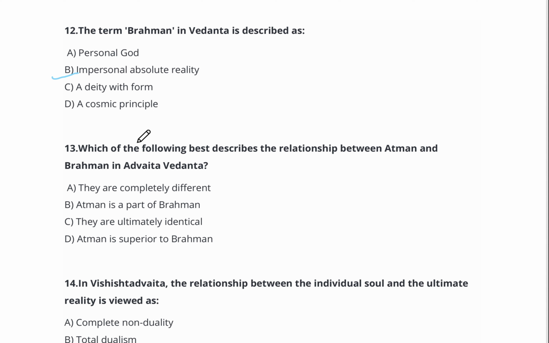Question number 13. Which of the following best describes the relationship between Atman and Brahman in Advaita Vedanta? Option A, they are completely different. Option B, Atman is a part of Brahman. Option C, they are ultimately identical. Option D, Atman is superior to Brahman. Right answer is option number C, they are ultimately identical.